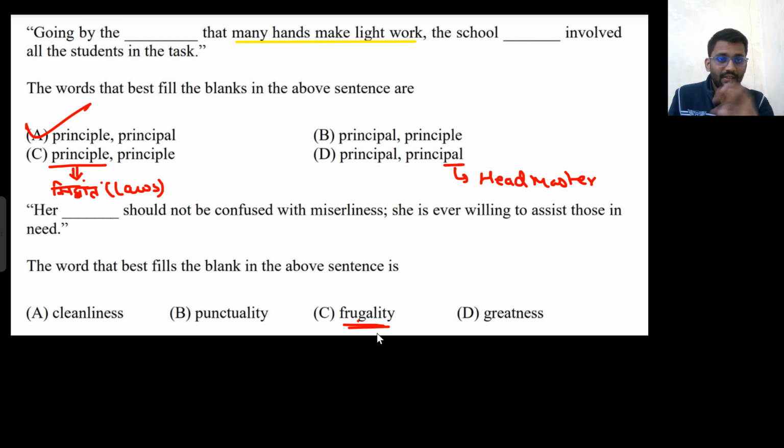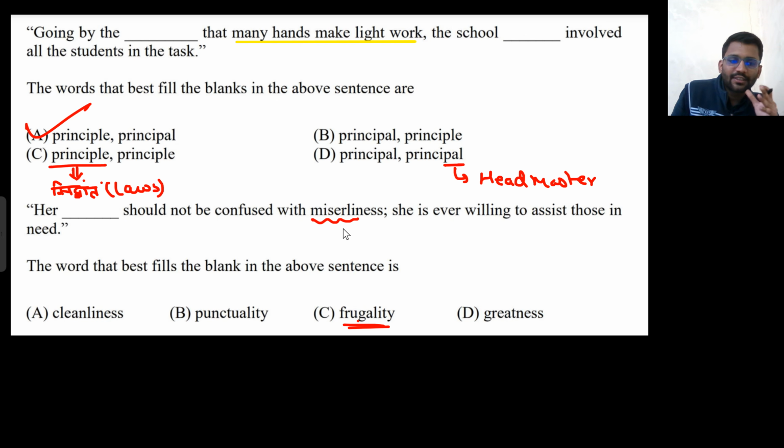How will I solve it? And let's see. Her dash should not be confused with miserliness. I can get a slight meaning of that because I know the meaning of miserable. Miserable means dayaniya, the one who is poor. Miserable, I know the meaning of miserable now. So her dash should not be confused with her miserliness.